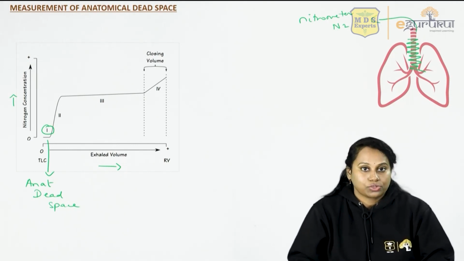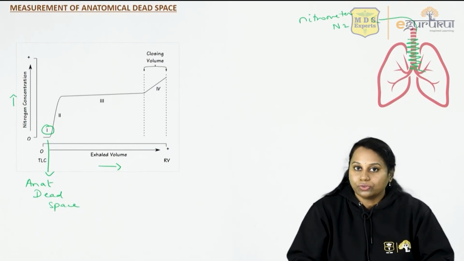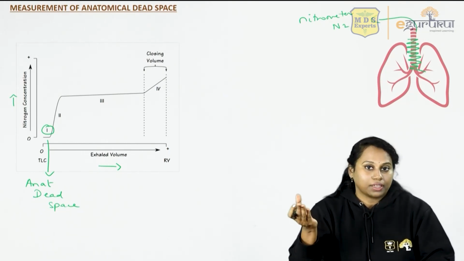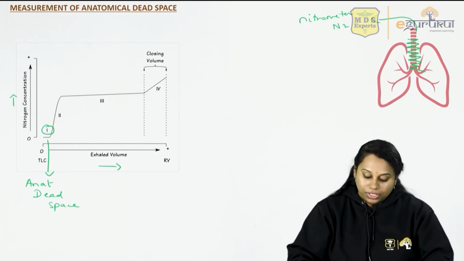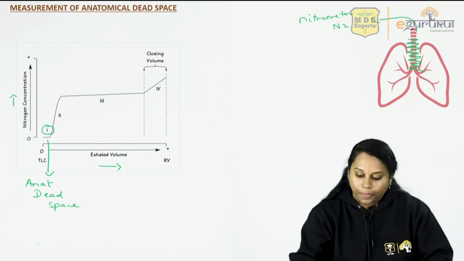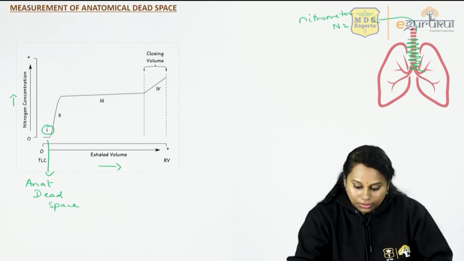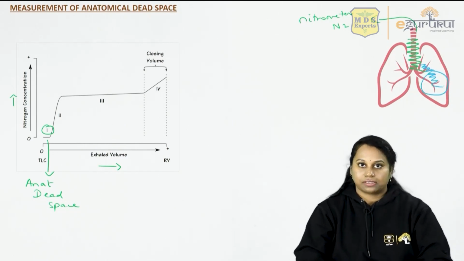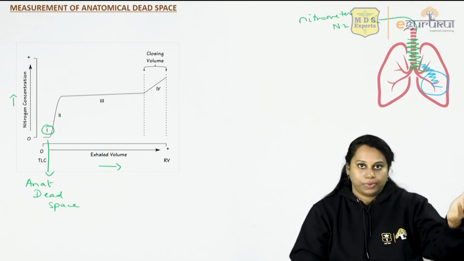Now phase 2. In phase 2, the nitrogen content in the expired air slowly increases, because this phase is the air coming out from a little bit of dead space and a little bit of the alveoli. So it's a mixture of gas. The first phase is only dead space air.